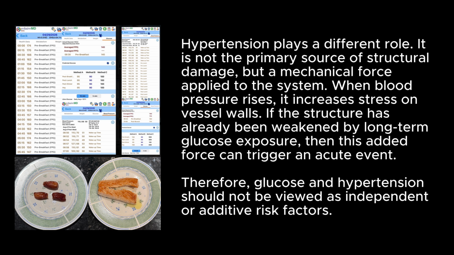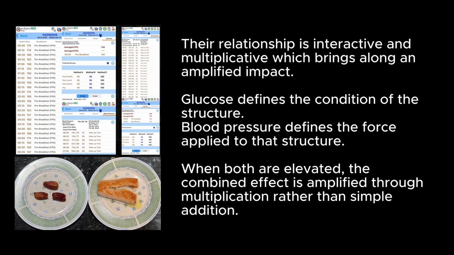Hypertension plays a different role. It is not the primary source of structural damage, but a mechanical force applied to the system. When blood pressure rises, it increases stress on vessel walls. If the structure has already been weakened by long-term glucose exposure, then this added force can trigger an acute event. Therefore, glucose and hypertension should not be viewed as independent or additive risk factors. Their relationship is interactive and multiplicative, which brings along an amplified impact.